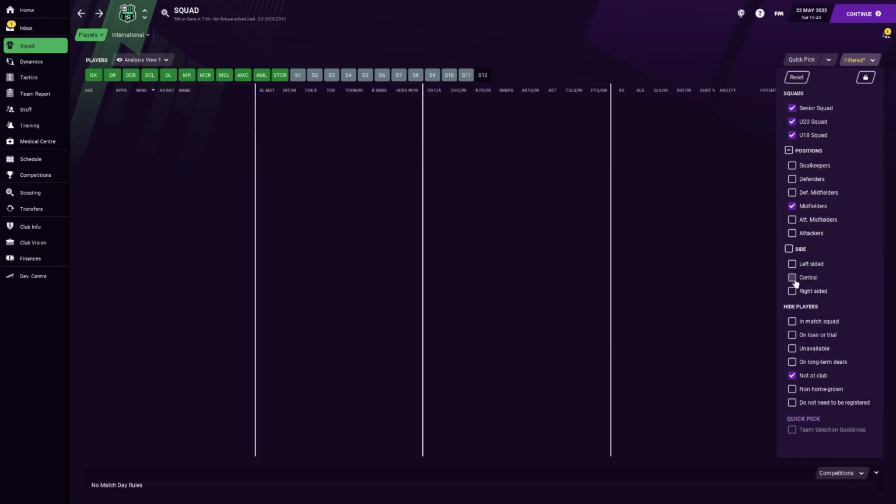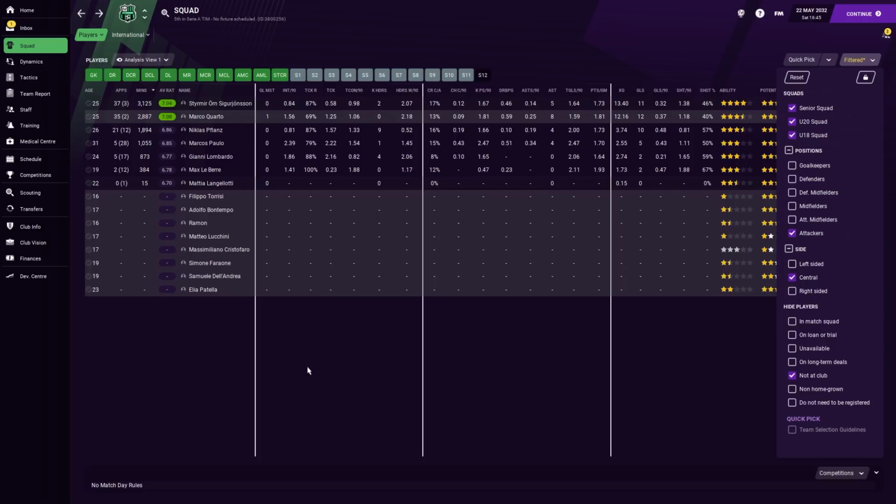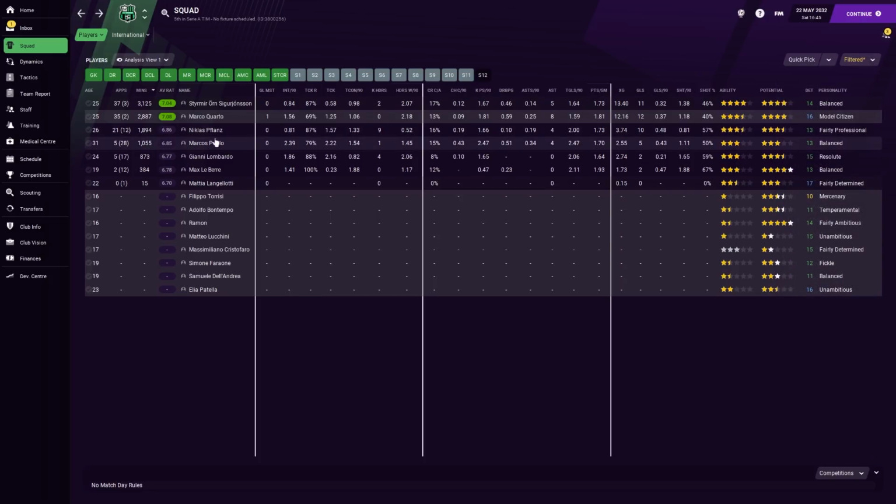So, last thing. Central strikers. Let's see how Siggy does compared to Lebert. That's really all we're looking for. Now, it's a very, very small sample size, I grant you, but it's still worth looking at, just to see if there's anything that really stands out. So, Siggy has been great in the tackle, and Lebert's also been excellent in the tackle, which is a good sign, but you don't know how many tackles he's actually won. You can see that it's not many. So there is definitely that as a factor.